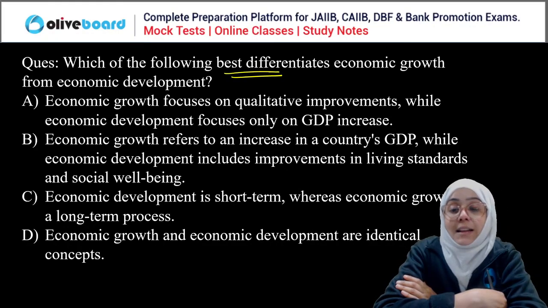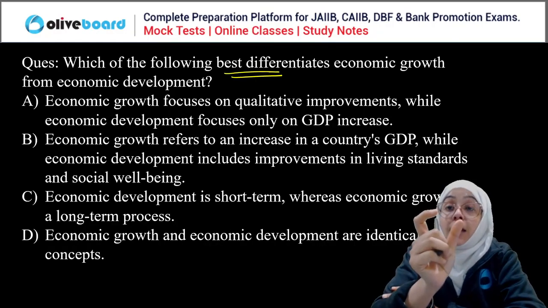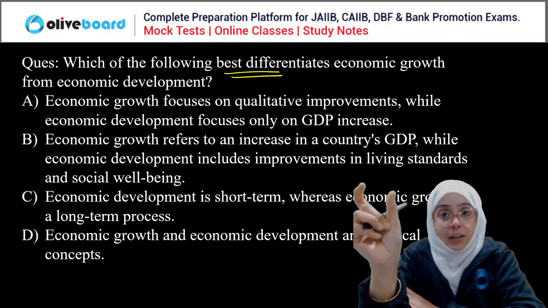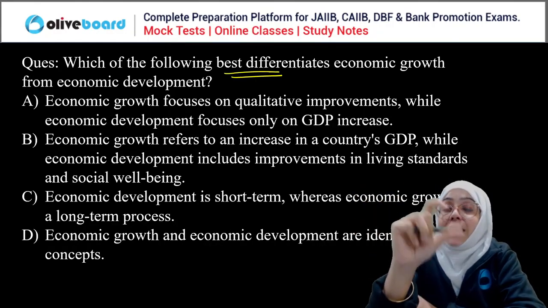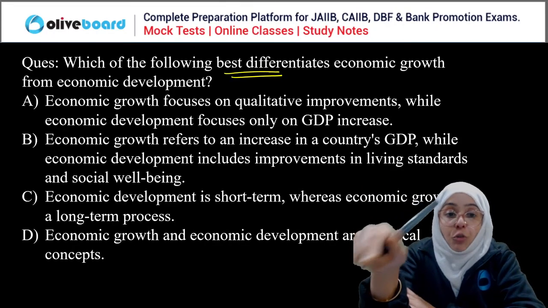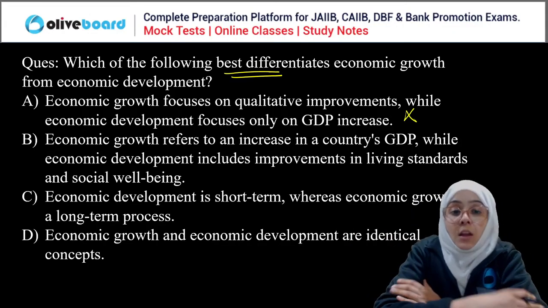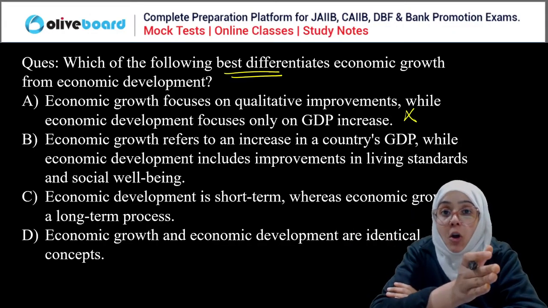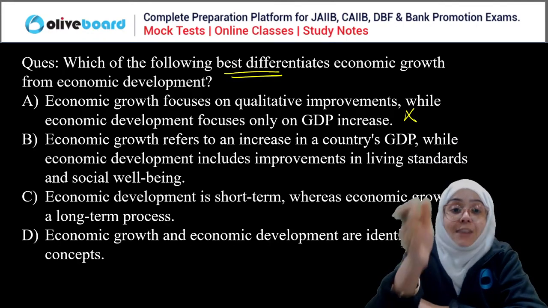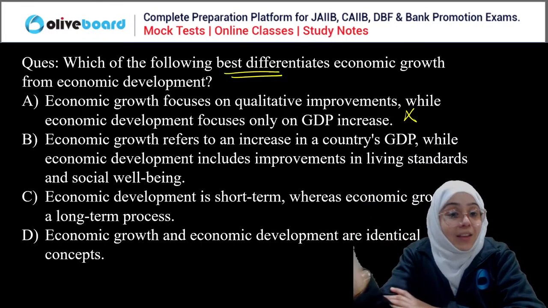If we talk about the correct answer here, obviously see, growth focuses on the quantitative increase, while development focuses on qualitative increase. So from that, the first is wrong. Growth focuses on the quantitative increase, which means you are judging the GDP increase in the economy.